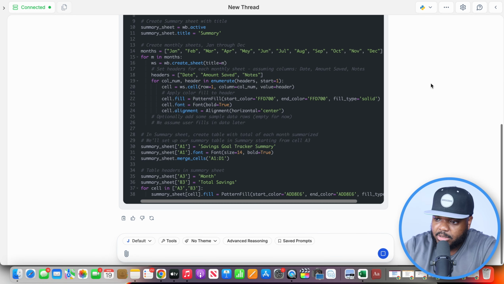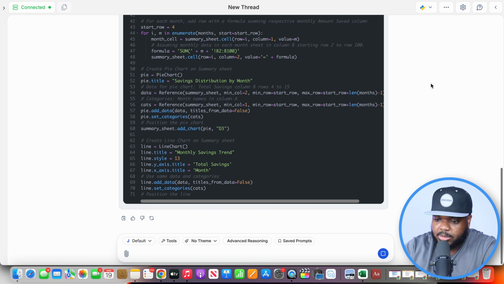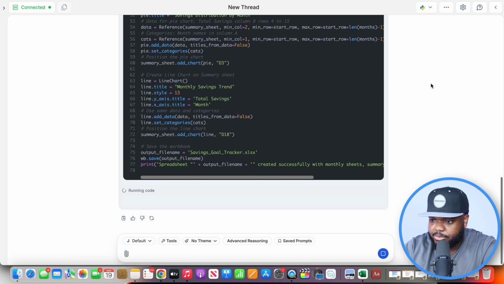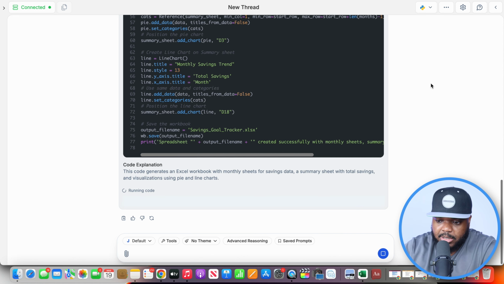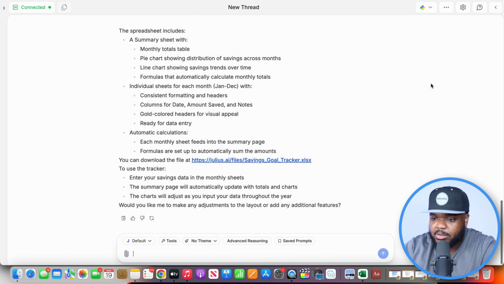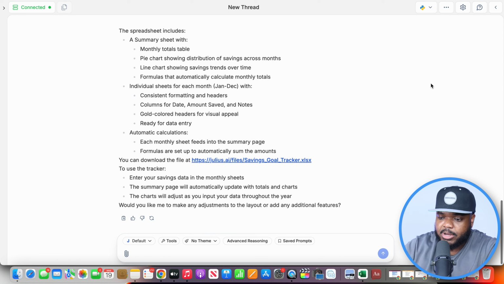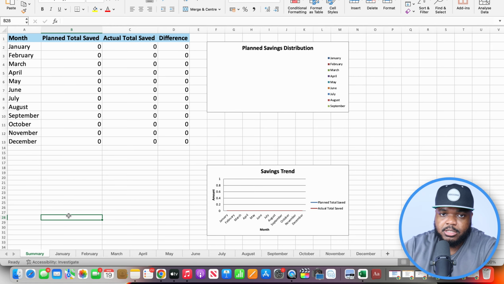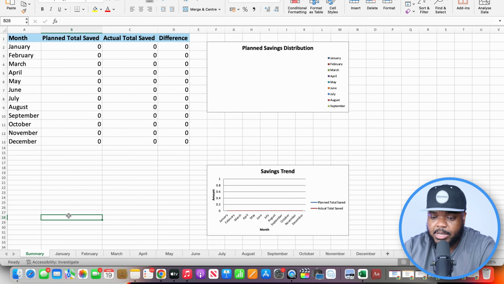And just like that, as you can see, Julius has gone straight to work producing a spreadsheet that I'm going to be able to download straight away. Don't be intimidated by all of these different codes and formulas that you can see on the screen. At the end of it all, it's going to give you a downloadable spreadsheet that you're going to be able to click and access straight away. Okay, and here it is. This is the spreadsheet that I was able to produce in a matter of minutes.